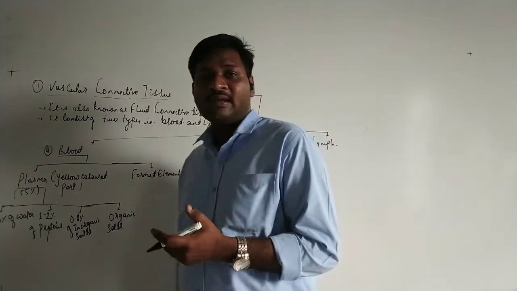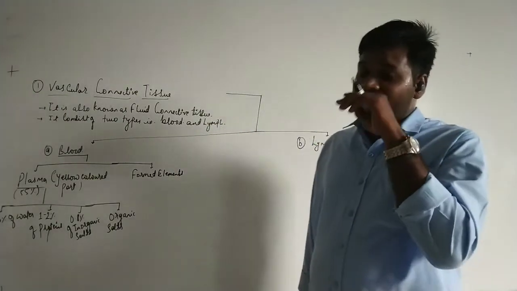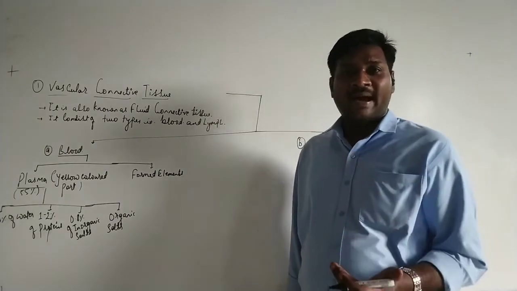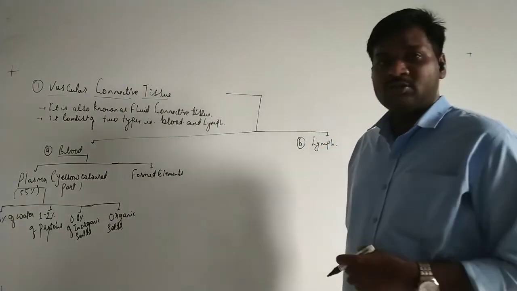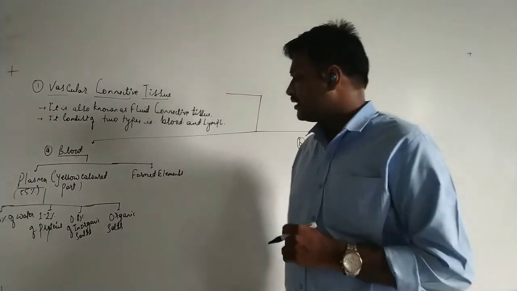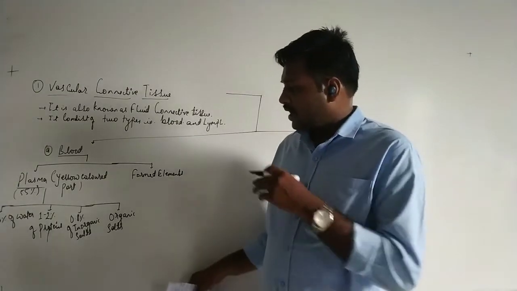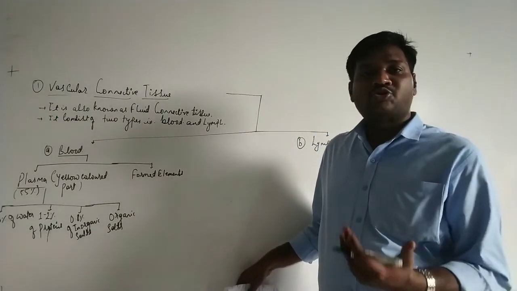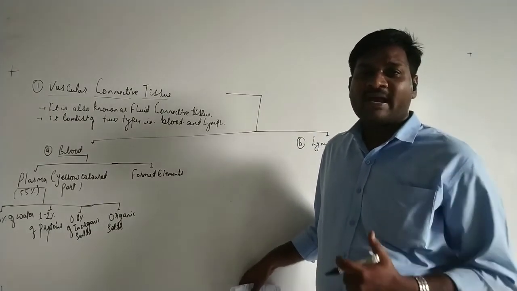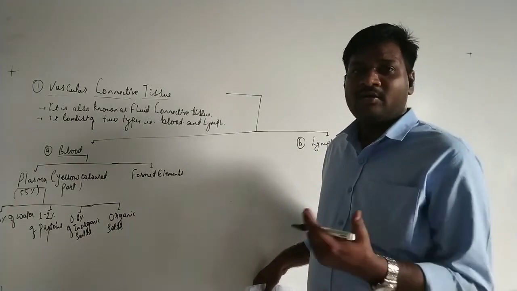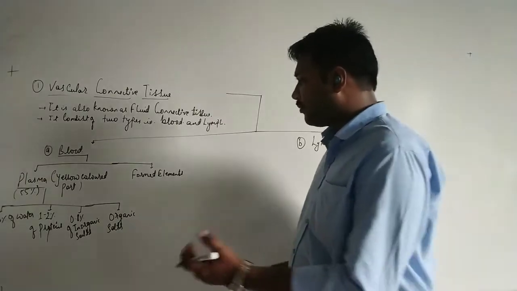Then albumin is another type of protein, which is responsible for maintaining the osmotic balance of the body. It is associated with maintenance of the salt and water balance. Then globulin is another type of protein, which is associated with the defense mechanism of the body. That means it provides immunity to the living organism.